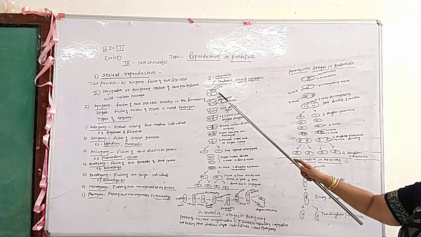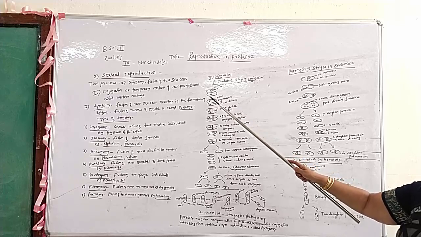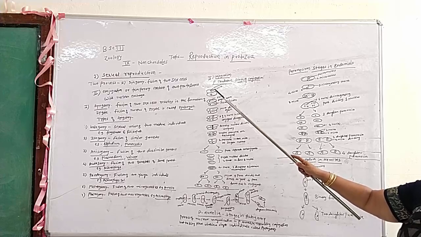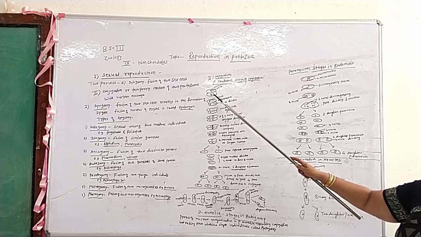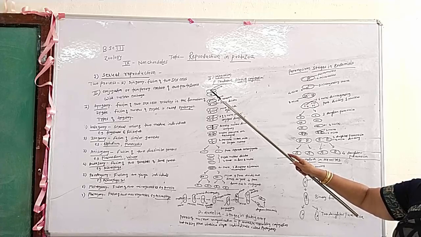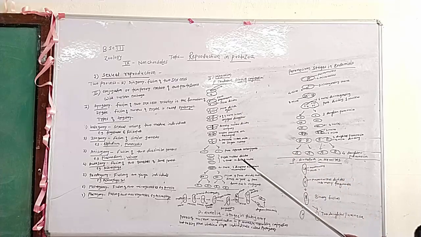In the first diagram, these are the conjugants, a temporary union of two individuals. In each conjugant, there are two nuclei: the macronucleus and the micronucleus.